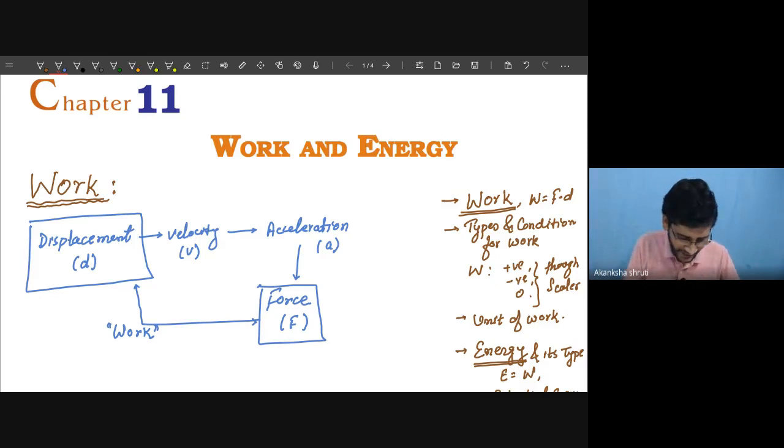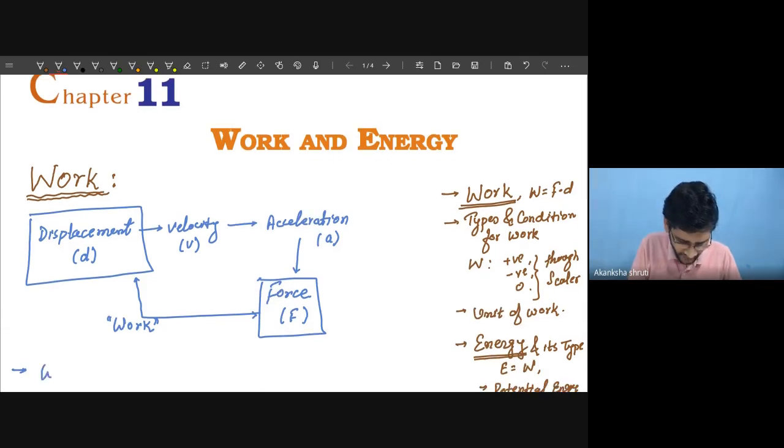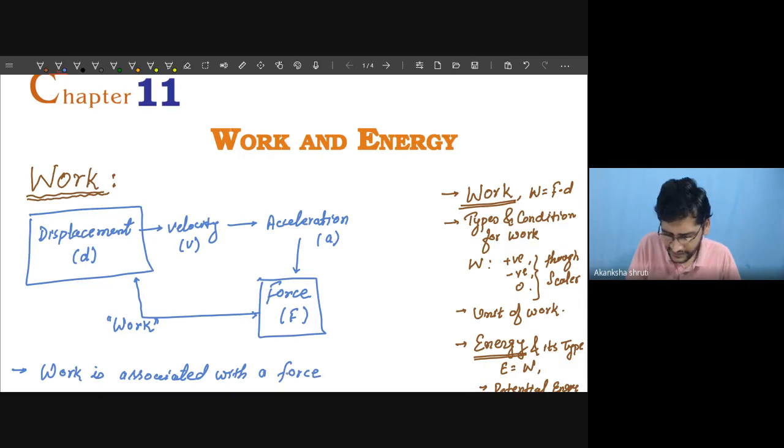Students, keep in mind the very first basic point: in physics, work is connected or associated with a force. It is not the definition of work, but we want to reach the definition of work, and in that, the important thing is force.